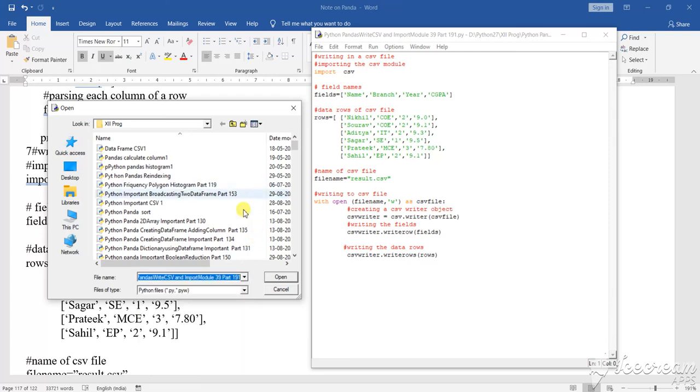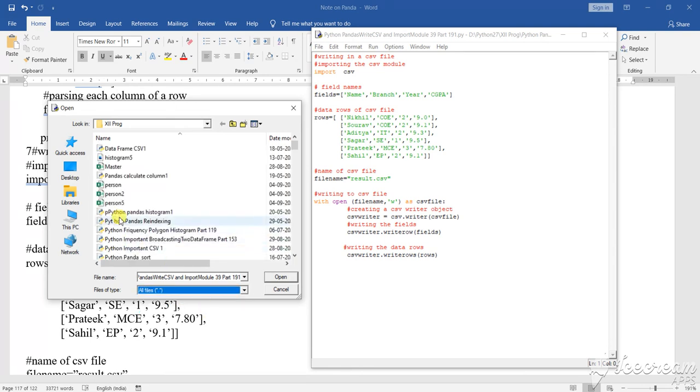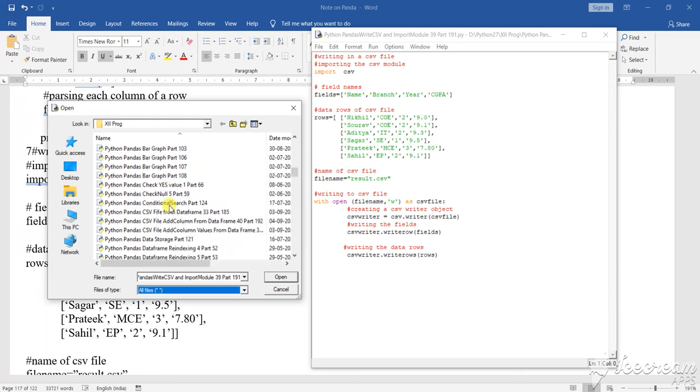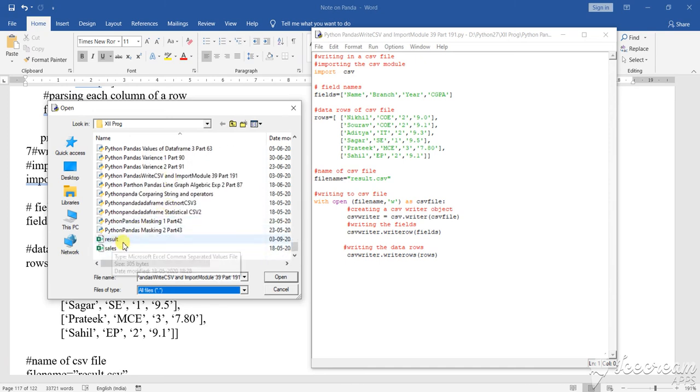See here, all the files are there. What is the file name? Result. So R will be down at the last part. Okay, see, result. Sales has also been created.